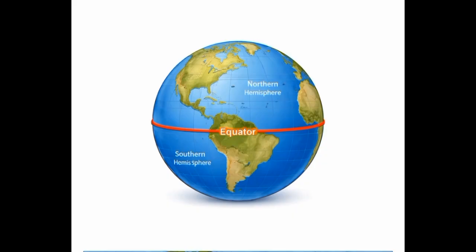From a mapping perspective, the equator serves as a baseline for creating projections of the Earth's surface. Cartographers use the equator as a reference when designing maps, ensuring that distances and directions are represented as accurately as possible. Although no flat map can perfectly represent the curved surface of the Earth, the equator helps maintain consistency in geographic representation.